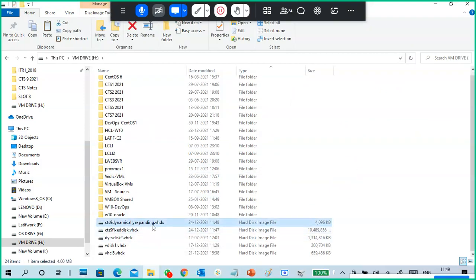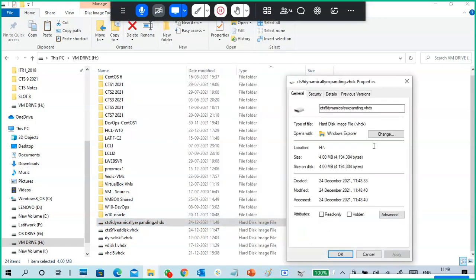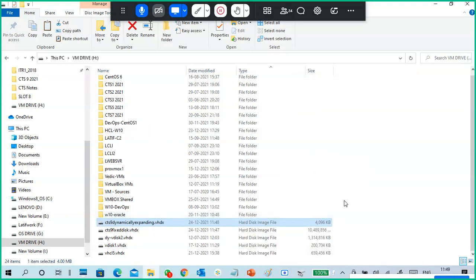Because a dynamically expanding disk will occupy very little space in the beginning. It will grow along with your data in the virtual hard disk. The disk size will increase if you put data in the disk. So initially it is 4 MB and it keeps increasing. So don't worry, it will keep increasing as you put in data.